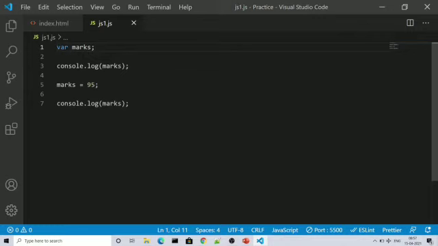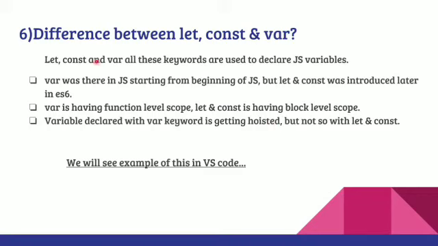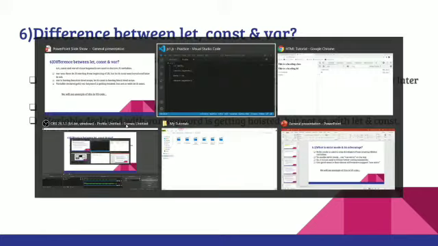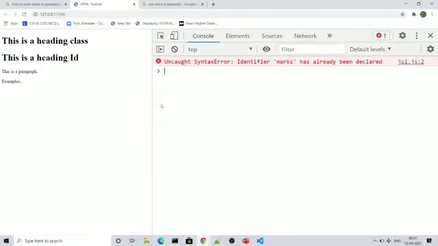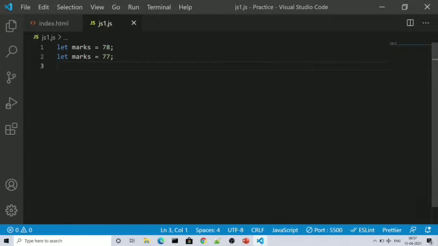Along with these three points, we have one extra bonus point for you. For example, I will show you that bonus point. If I declare let marks is equal to 78, then again I cannot write let marks is equal to 77. I cannot write like this. It is saying that marks has already been declared. But if I change it to var, then it is possible.